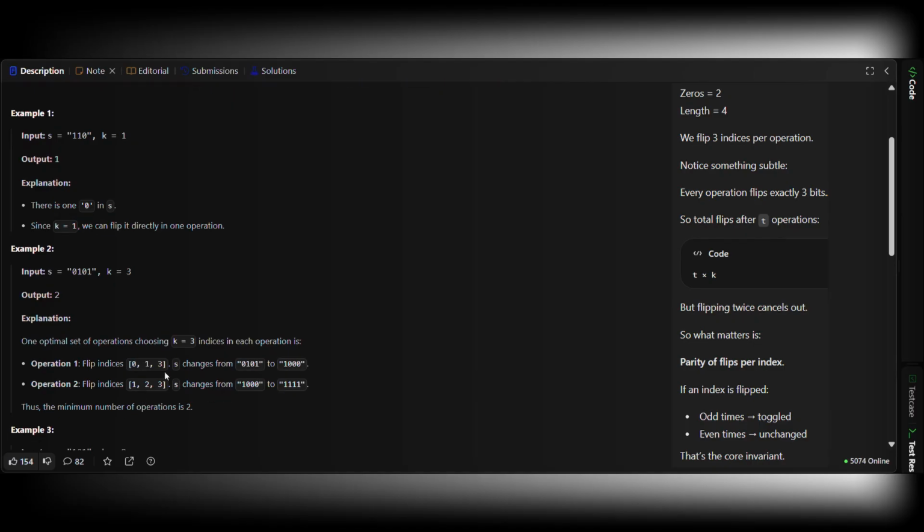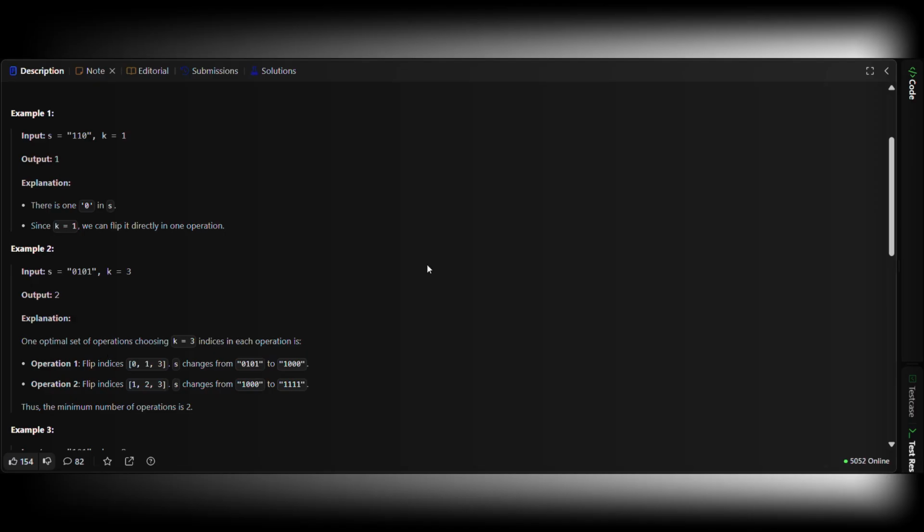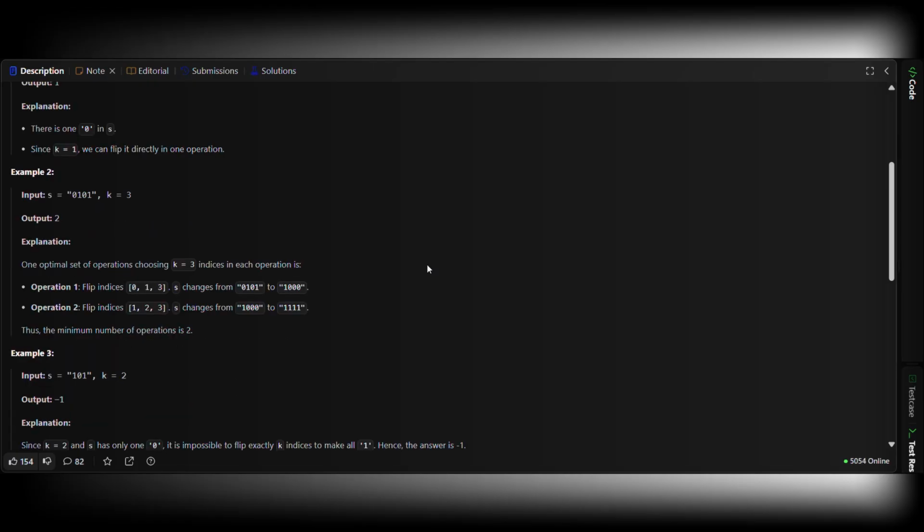Notice something subtle. Every operation flips exactly 3 bits, so total flips after t operations is t times k. But flipping twice cancels out. So what actually matters is parity, the parity of flips per index. If an index is flipped an odd number of times, it toggles. If it's flipped an even number of times, it stays the same. That's the core invariant. Let that sink in. This problem is about controlling flip parity across indices.